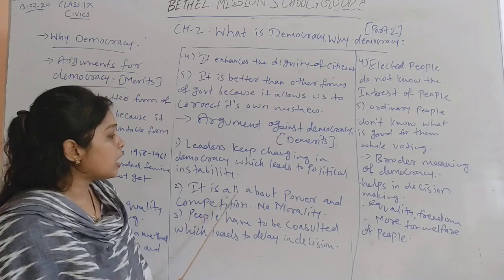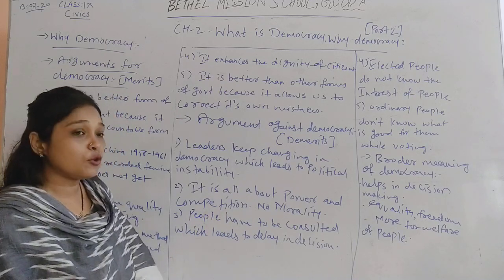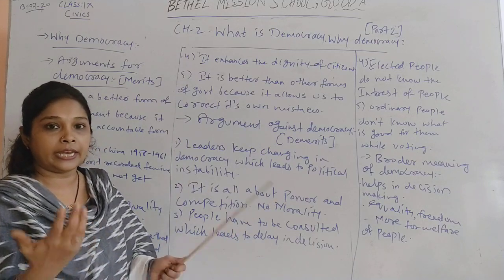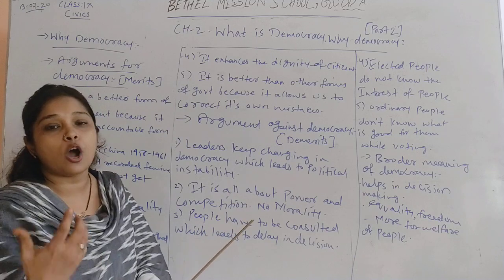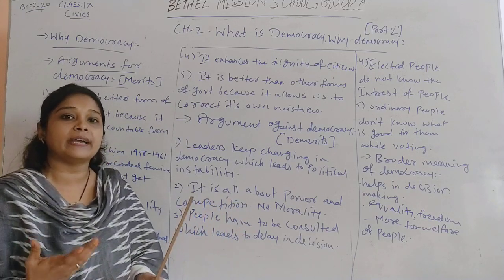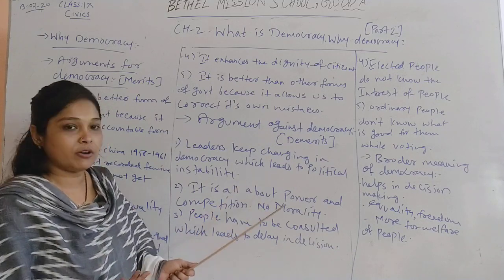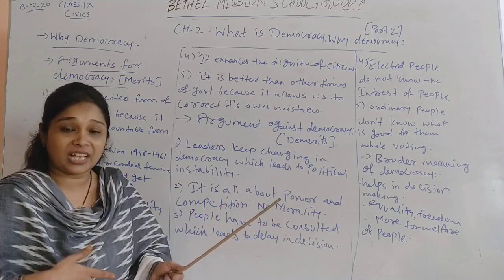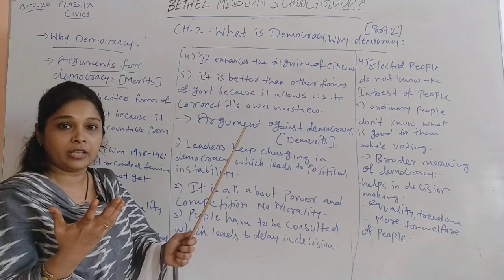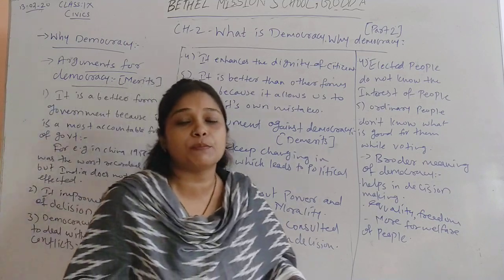Next one is, it is all about power and competition, no morality. The argument says that democracy is all about getting power, and the competition to have power in a country. When different parties contest in elections, they are competing to gain power, to make a government in the country. And it says that in the process of these elections, no morality is considered.